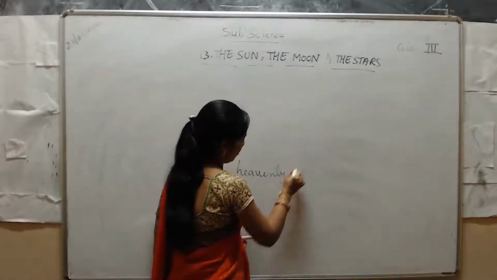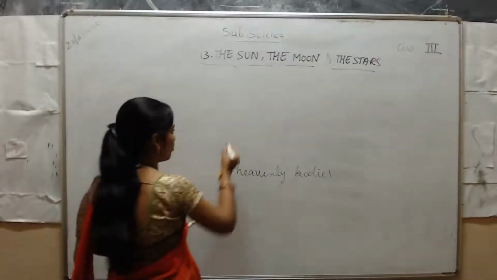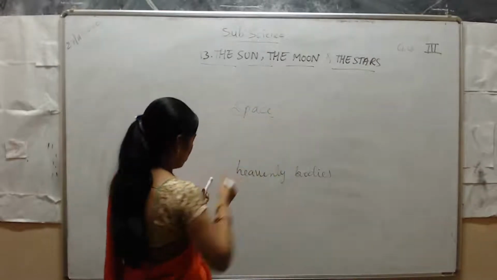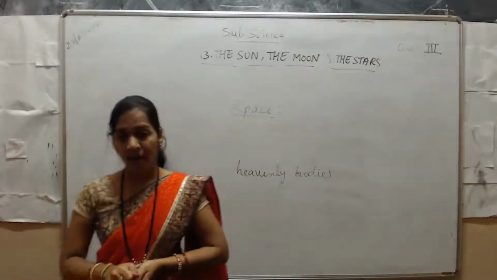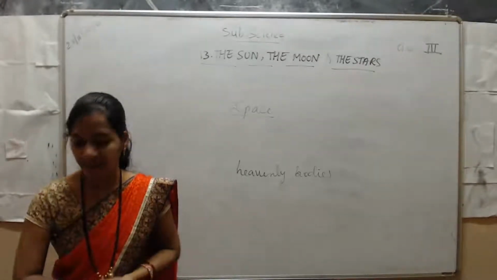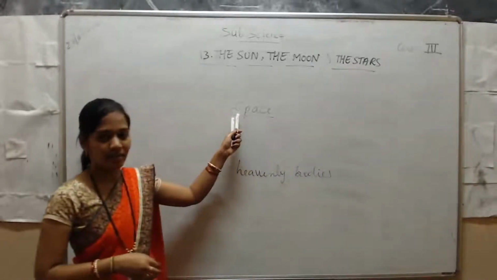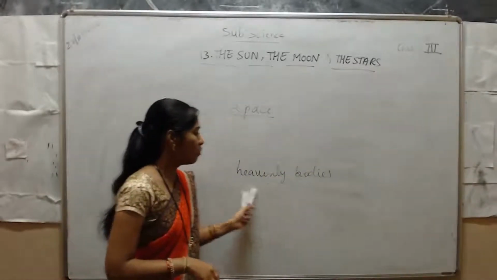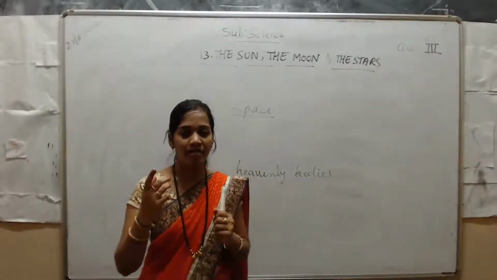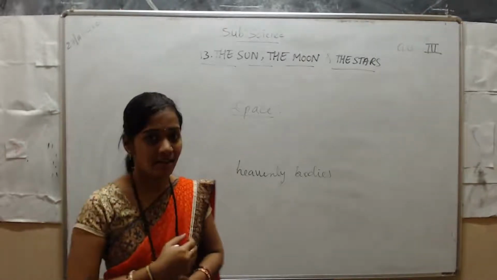The place where the heavenly bodies are present, that place we call space. Now, what are heavenly bodies? Before that, what is space? Space is the place where these heavenly bodies are present. Up in the sky, that is what we call space.